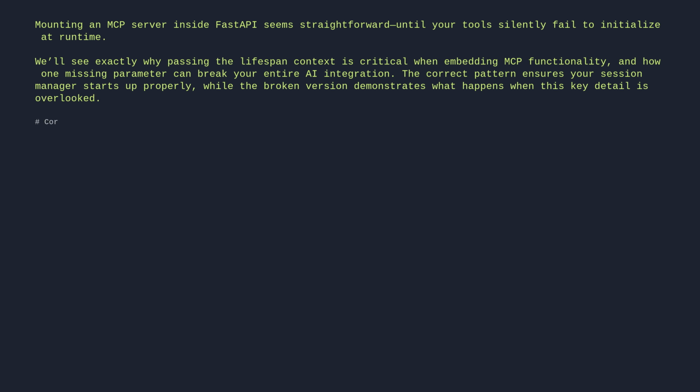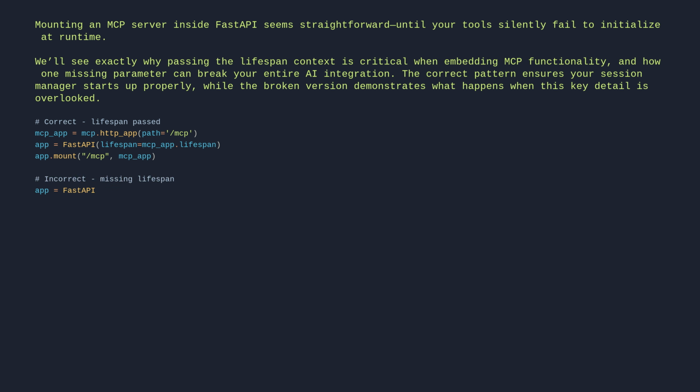# correct lifespan passed. mcp_app = mcp.http_app(path="/mcp"). app = FastAPI(lifespan=mcp_app.lifespan). app.mount("/mcp", mcp_app). # correct missing lifespan. app = FastAPI(). app.mount("/mcp", mcp.http_app()). # session manager won't initialize.